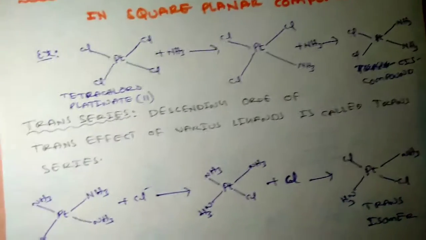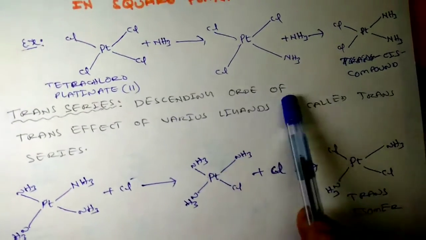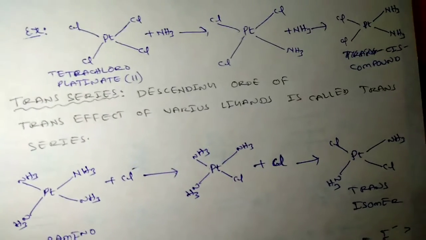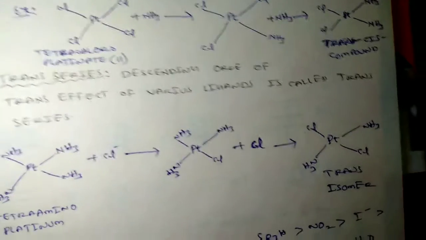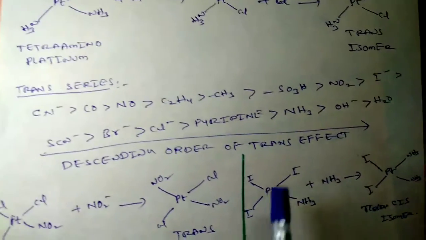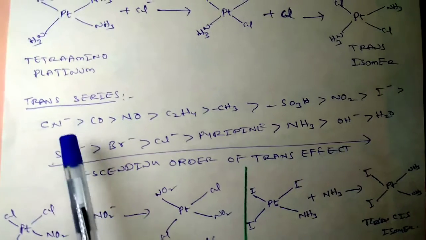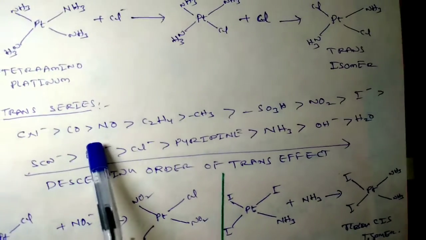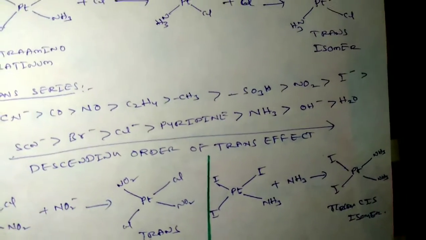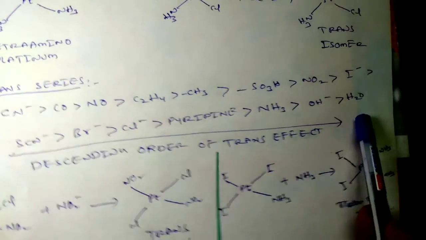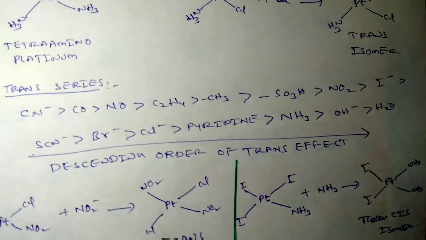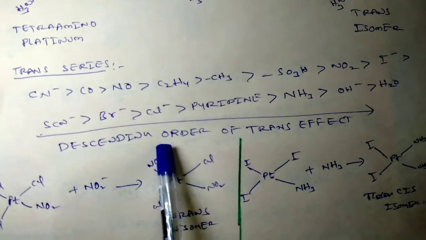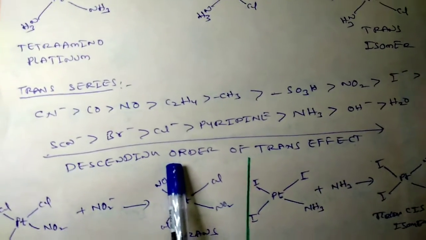Let's see the definition of trans series. The descending order of trans effect of various ligands is called the trans series. So let us see the trans series here. CN minus has the highest trans effect, then CO, then NO, then C2H4 and so on. If you look at the far end, you will get ammonia, OH minus and H2O. So H2O has the very least trans effect. By looking at this series, we can get either the cis isomer or the trans isomer.